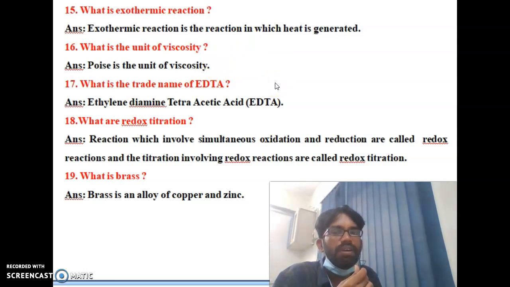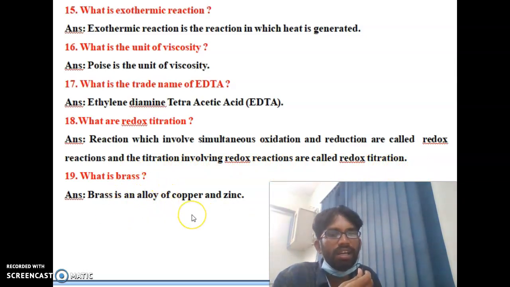What is the trade name of EDTA? Ethylene diamine tetraacetic acid, EDTA. What is redox titration? The reaction which involves simultaneous oxidation and reduction is called a redox reaction, and the titration involving a redox reaction is called redox titration.